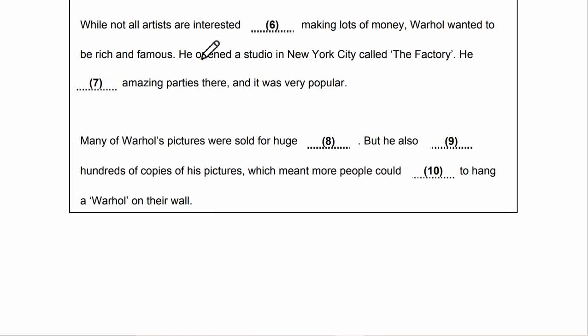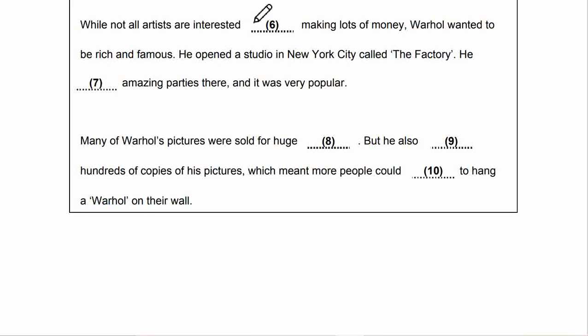Next paragraph. While not all artists are interested in making lots of money, Warhol wanted to be rich and famous. He opened a studio in New York City called The Factory. He blank amazing parties there and it was very popular.